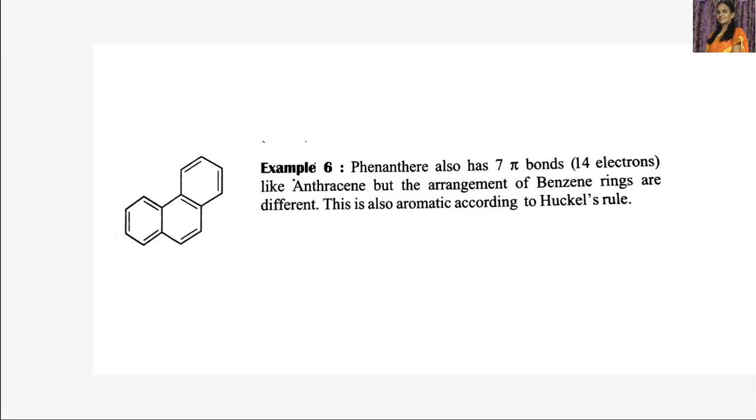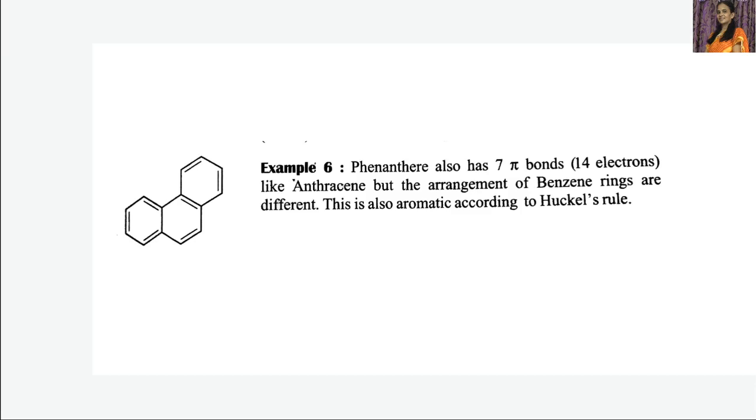Like anthracene, it also has 3 benzene rings, but in the anthracene molecule we have seen the 3 benzene rings are attached in a linear manner. Am I right? In a linear manner. But here the arrangement of the benzene rings is a little bit different. This is also aromatic according to Huckel's rule, because it has 14 pi electrons.